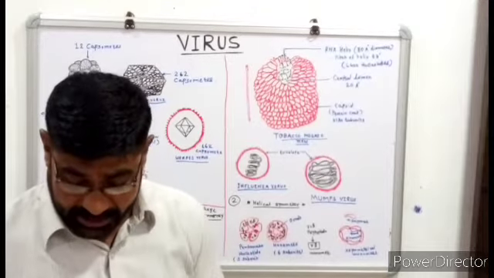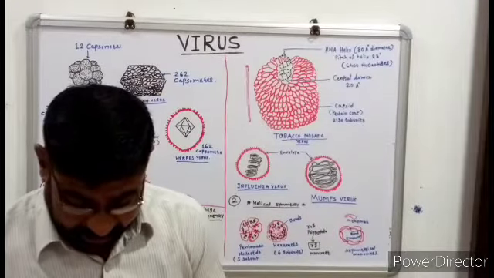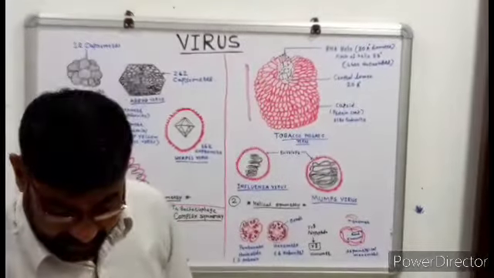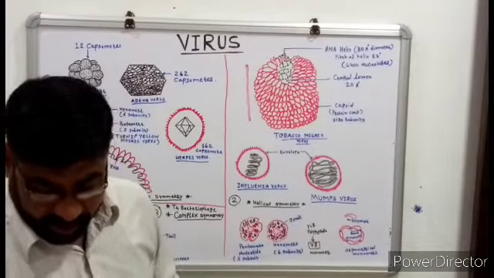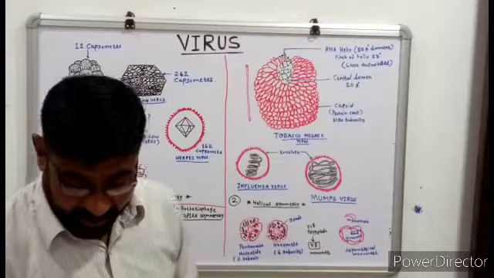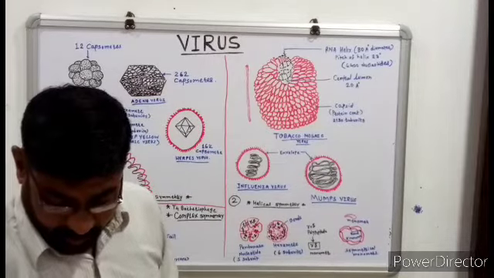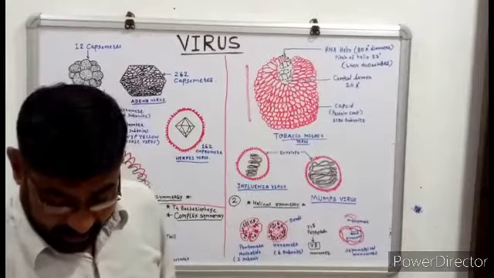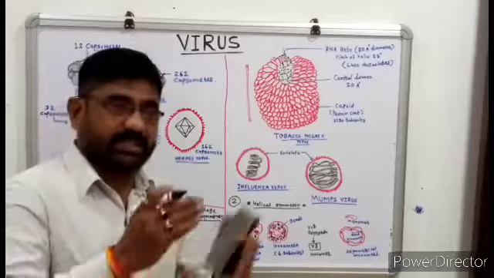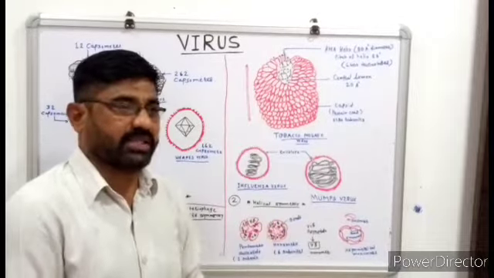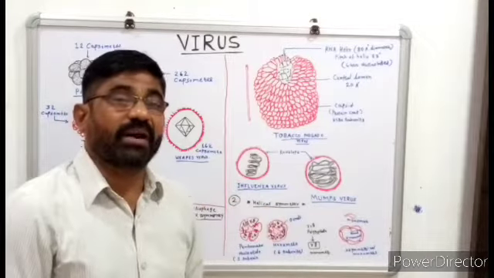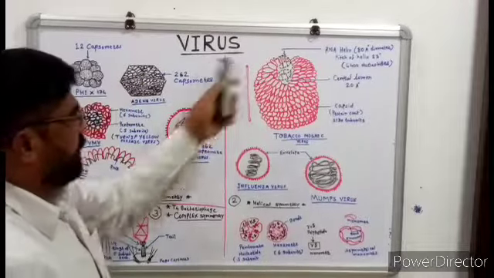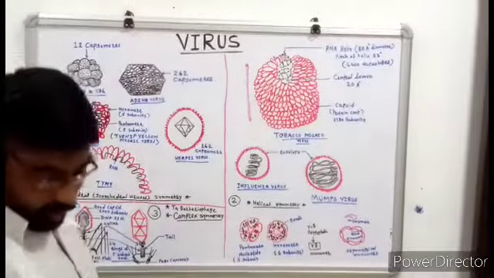The first characteristic is that nucleic acid is the genetic material, and the nucleic acid contains the instructions for the structure and function of the virus. Viruses cannot reproduce themselves; they use the host cell's synthesis machinery, and with it they multiply. According to their structures, there are different kinds of viruses.